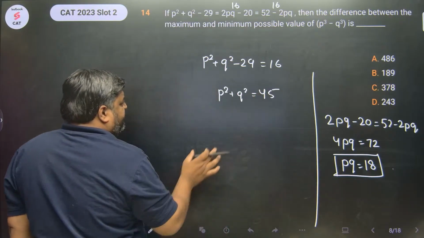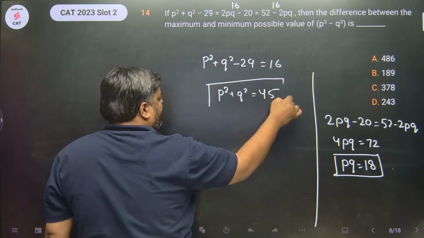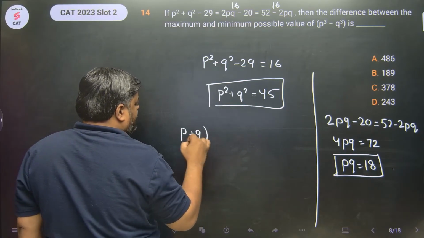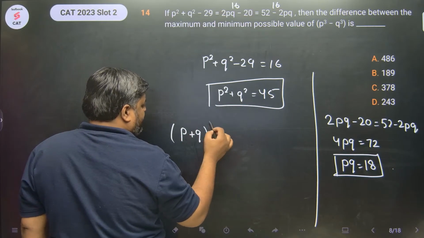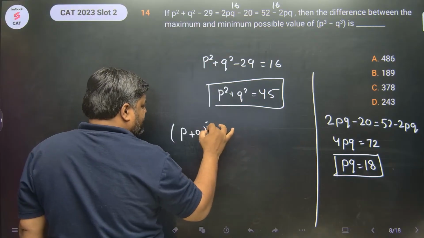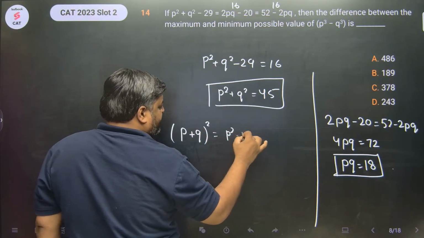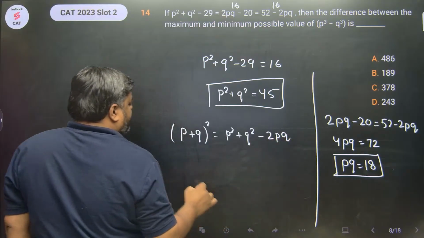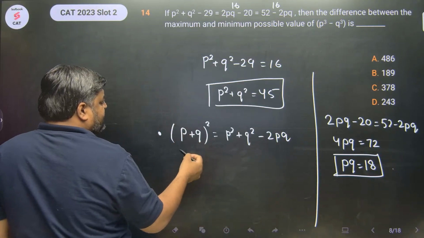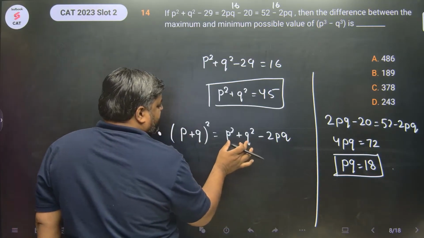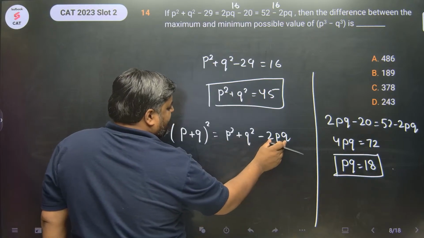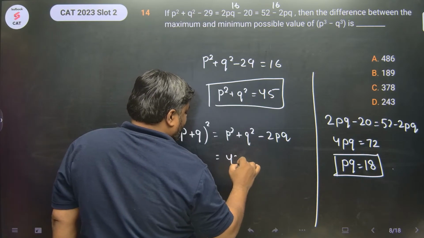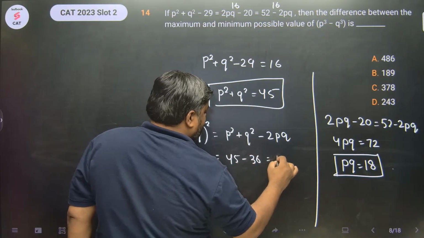Okay. Now if p square plus q square is 45, I can find out the value for p plus q or p minus q. P minus q whole square is p square plus q square minus 2pq. This is 45, this is 18, 2 into 18 is 36. So this is 45 minus 36 equals 9.